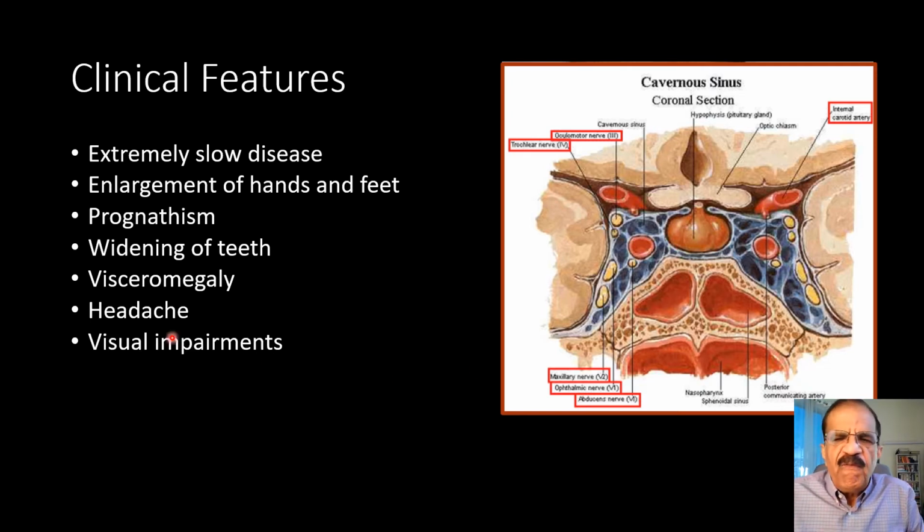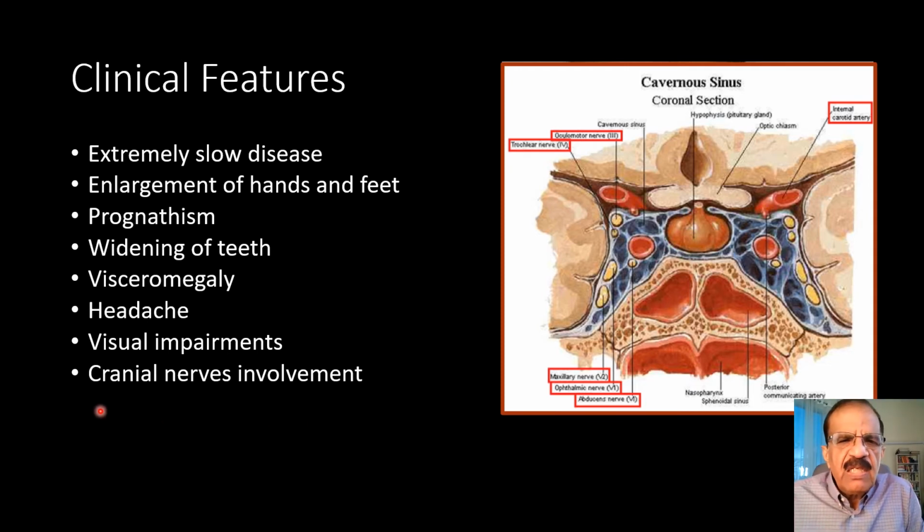Then there could be visual impairment. Just above the pituitary gland is the optic chiasm, and if the optic chiasm is compressed, then you will have visual problems. That would indicate that the disease is already advanced and there is a kind of urgency to remove the tumor to save vision. And then cranial nerves involvement.